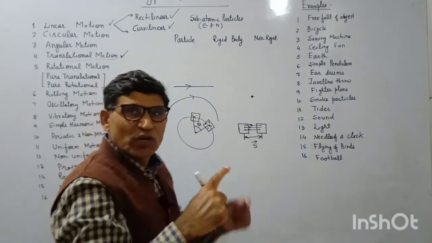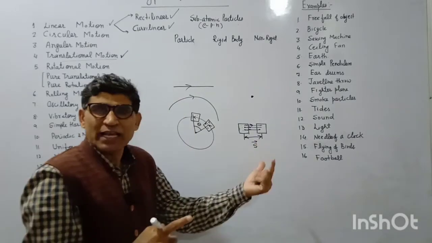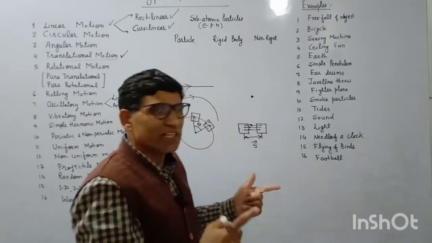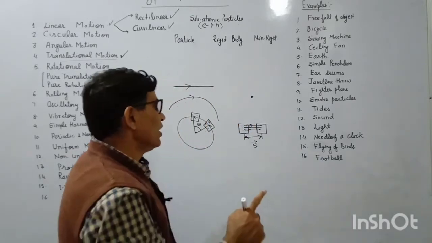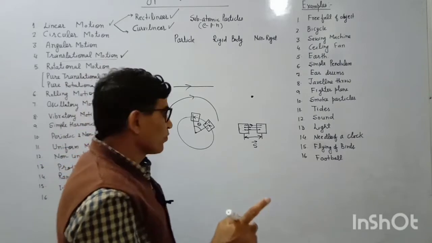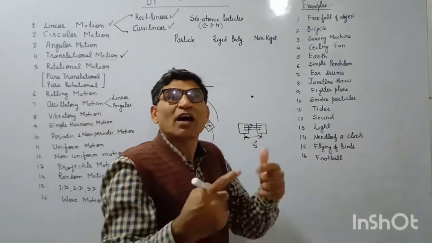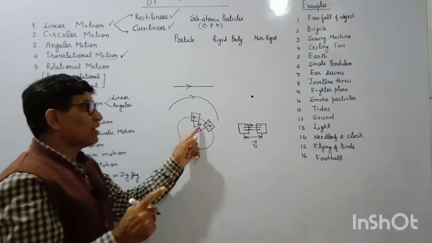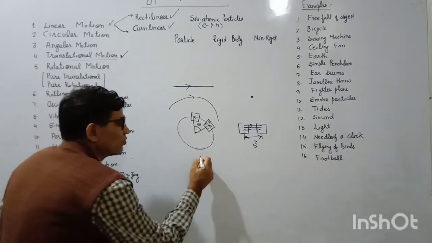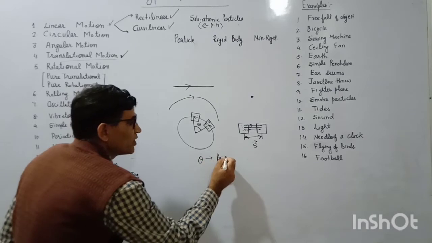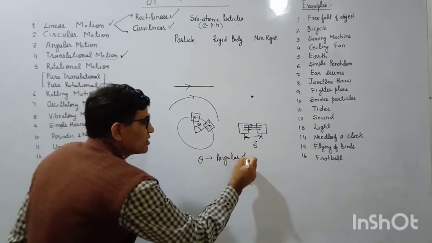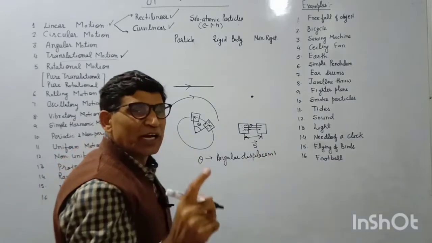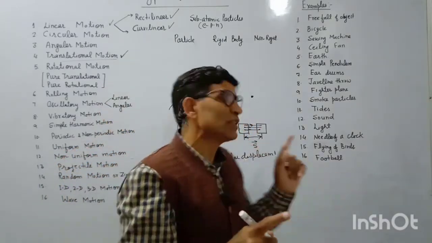If it is along the x-axis we may mark it by x. If it is along the y-axis we may mark it by y. If it is along the z-axis we may mark it by z. And we may mark it by the r vector also. So in rotational motion this theta is the angular displacement. This is angular displacement, meaning every particle has turned by an angle theta.